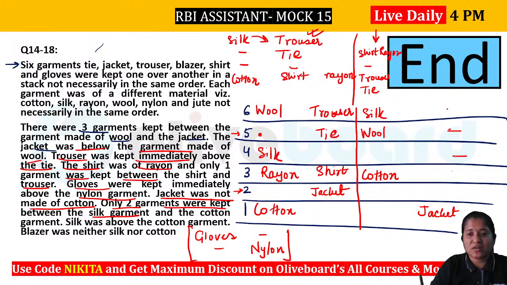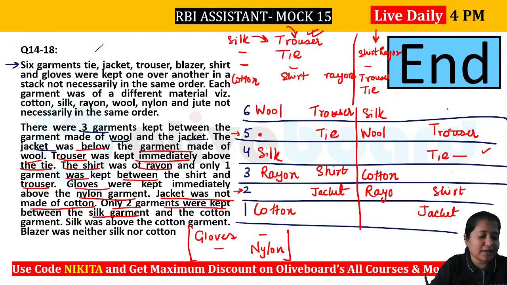उसके अलावा शर्ट एट दिस पोजिशन, देन यू हैव एट अ गैप ऑफ 1 you have your trouser and tie. No, that's not possible. So in this case also you will have to place this only, that is we have trouser here, right? This is your tie, and then we have at a gap of 1 we have your shirt which is made of rayon. ठीक है, ये आपका आ गया.